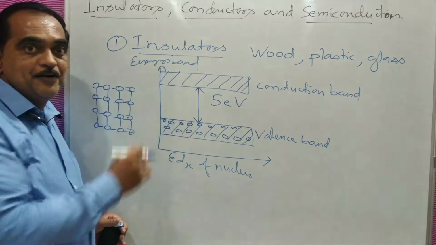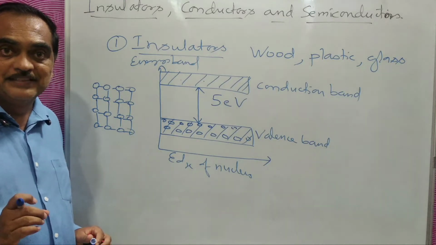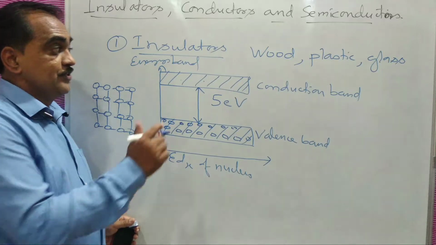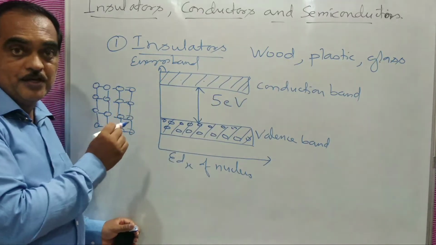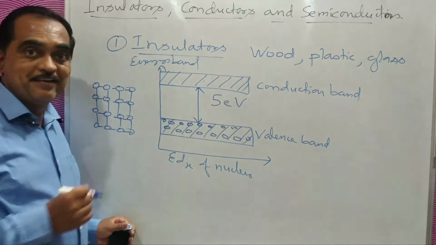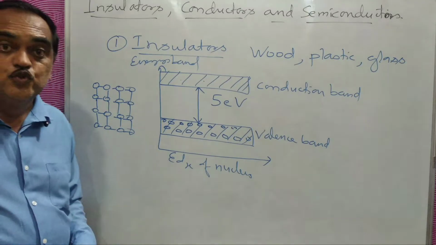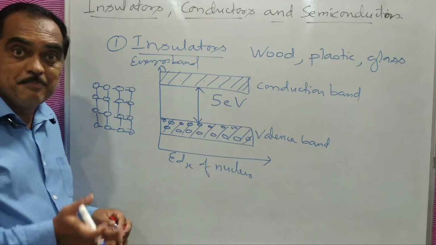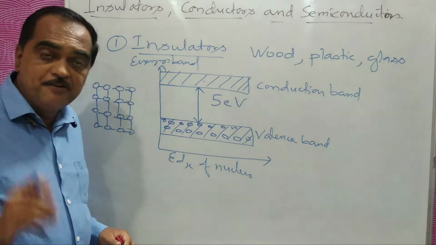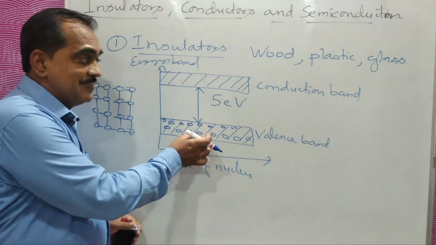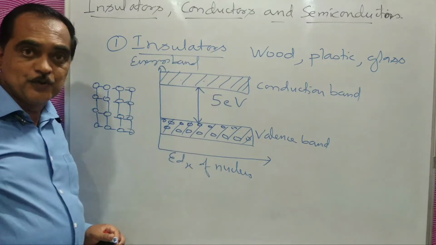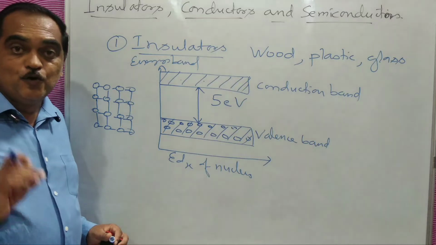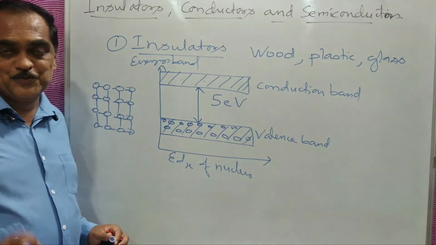There are no free electrons in such materials, and because there are no free electrons, there is no flow of electric current. There is no conduction band energy. These are called insulators because the gap between the valence band and the conduction band is big, and it is very difficult for a valence electron to become a free electron. So it will not help the flow of electric current. It will not give any free electrons.